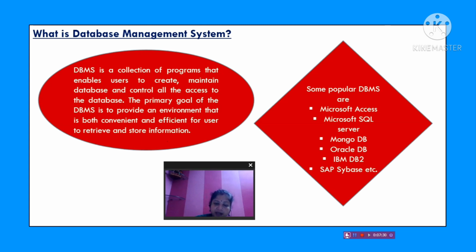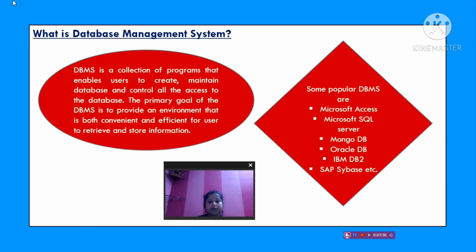Every time, whatever we are doing, we are using a software. You go to the railway reservation, there is also software you are using. You go to any shopping mall, there also they are using one software. You go to school, there also we are using software. You go to a library, there also one software. So different data are managed using different softwares.